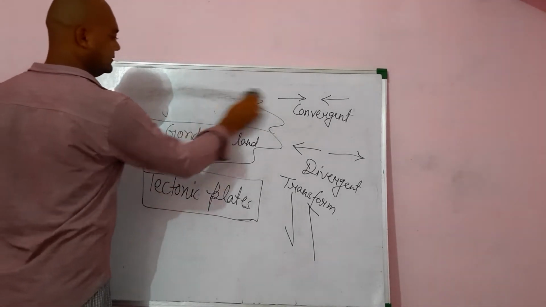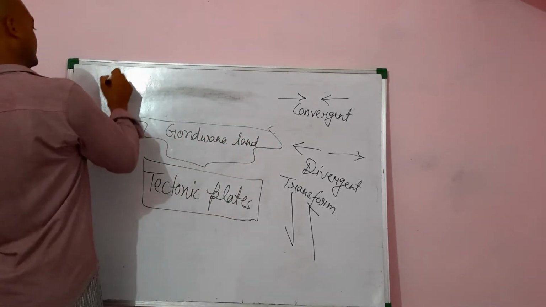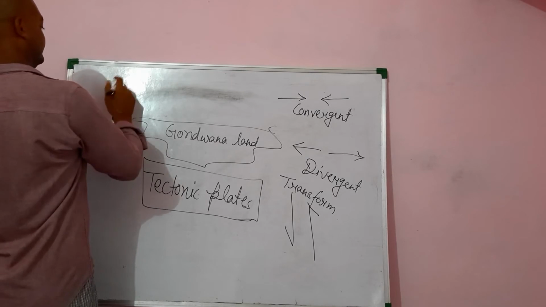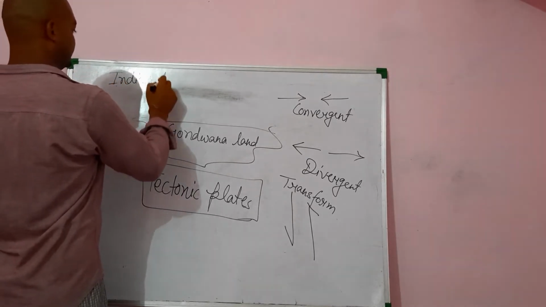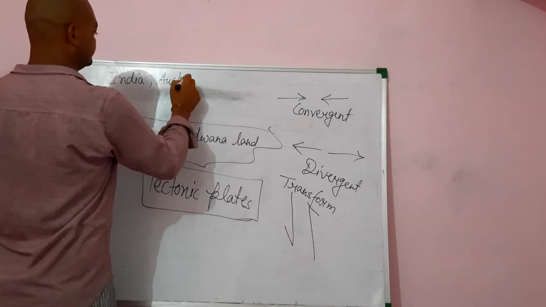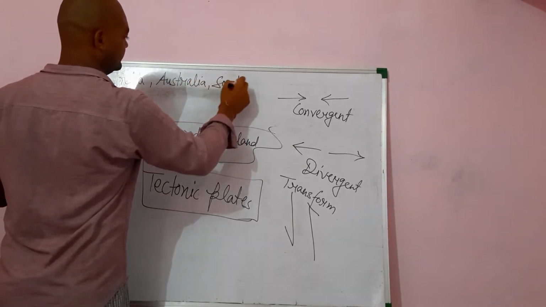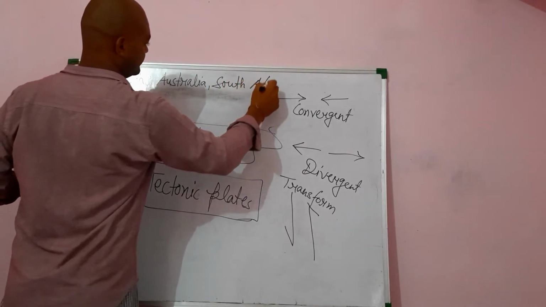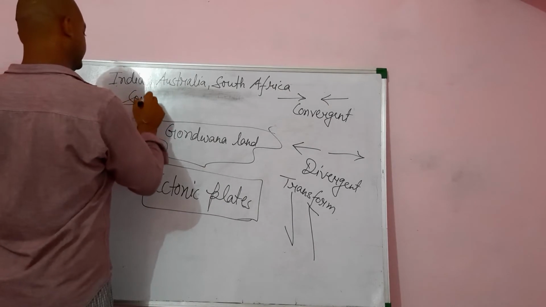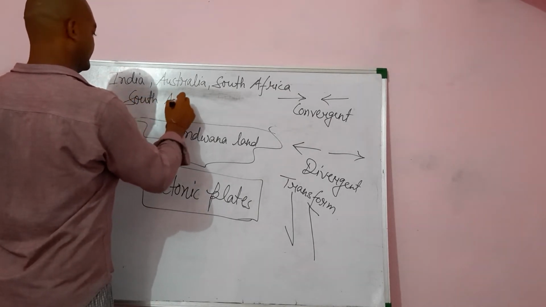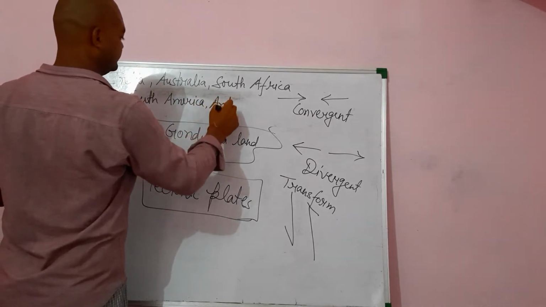At that time, the countries which were part of this Gondwana land were India, Australia, South Africa, South America, and Antarctica.